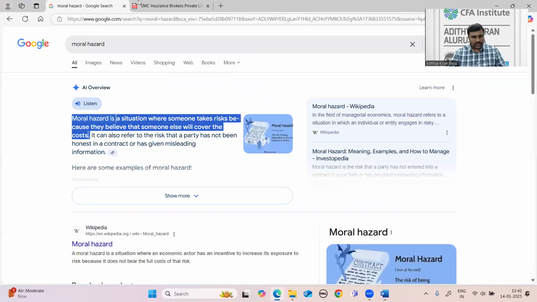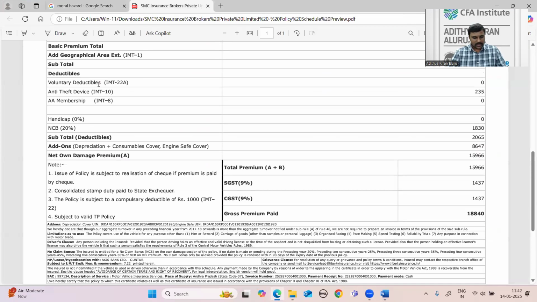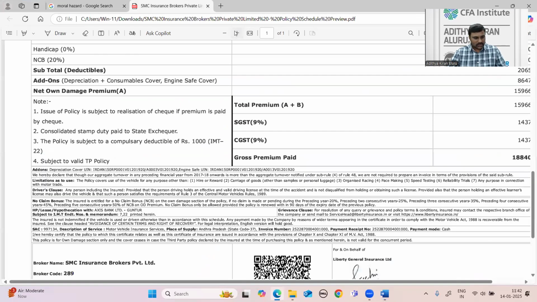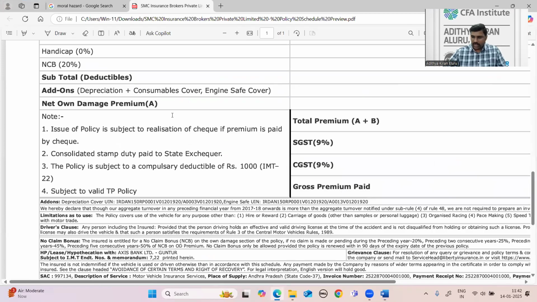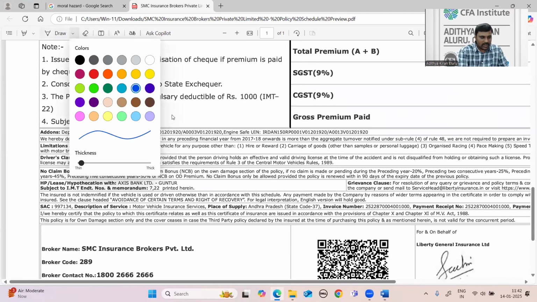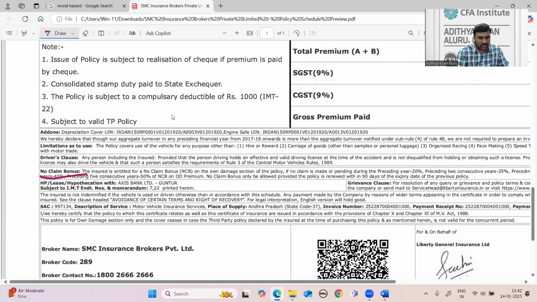Have a look at the insurance policy on my car. So this is my car insurance policy. In that, one condition is no claim bonus. In the policy document, they are giving the condition of no claim bonus: the insured is entitled to a no claim bonus if no claim is made. Therefore, it is clearly mentioned in the agreement between the policy holder and the insurance company.